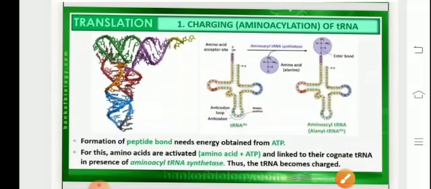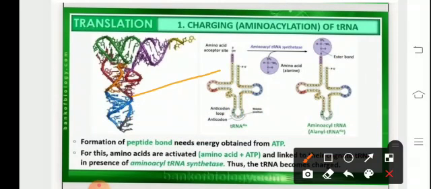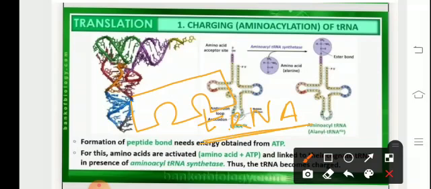The enzyme contains the active site. The aminoacyl tRNA synthetase has an active site to which the tRNA will bind, and the tRNA has an arm with which it binds. So the tRNA will get attached at one of the active sites, and at the other active site there will be the amino acid.